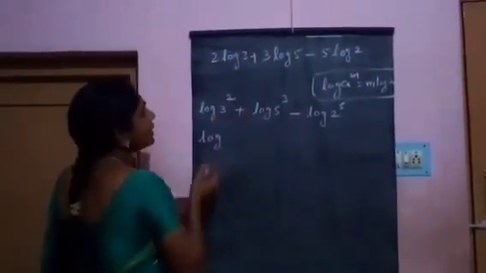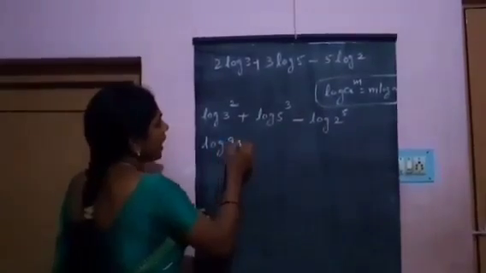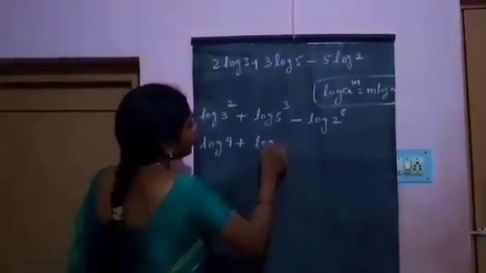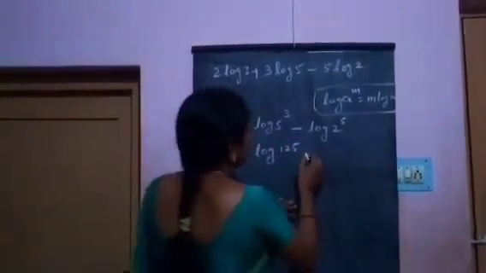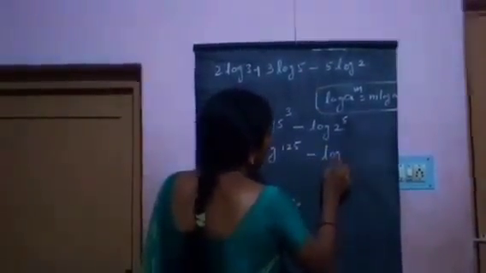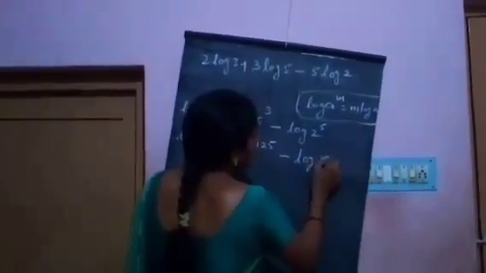Log 3 square means log 9, plus log 5 cube means log 125, minus log 2 power 5 means log 32.